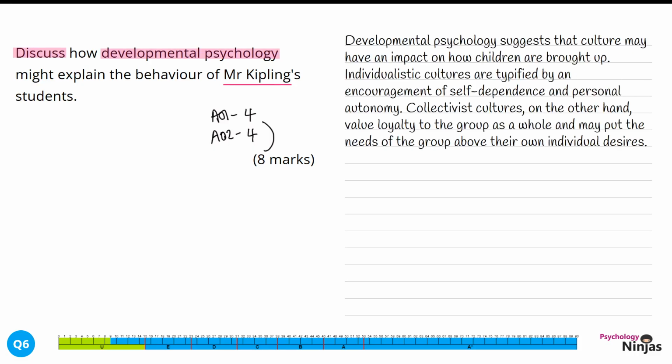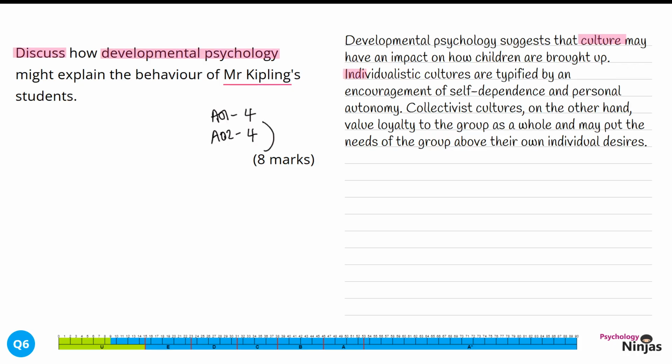Developmental psychology suggests that culture may have an impact on how children are brought up. Individualistic cultures are typified by an encouragement of self-dependence and personal autonomy. Collectivist cultures, on the other hand, value loyalty to the group as a whole and may put the needs of the group above their own individual desires. We've given a detailed description of how culture might affect development, specifically focusing on how children are socialised or brought up.